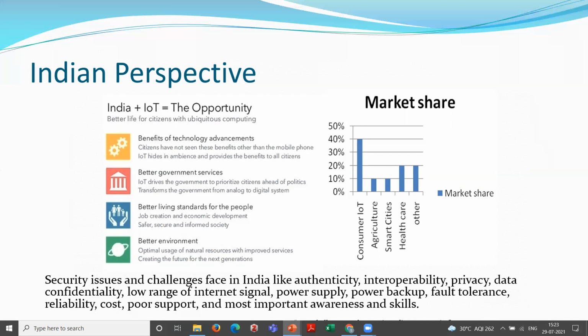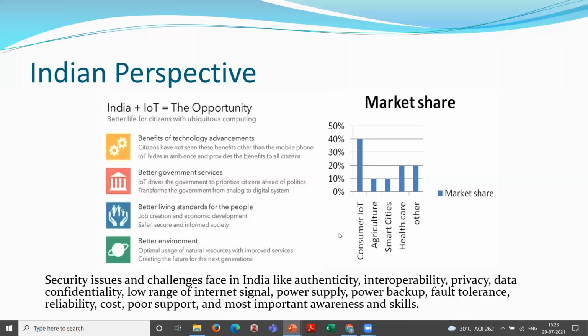Then better living standard, obviously with IoT devices our standard of living is improved, as well as a better environment, for example for the segregation of dry and wet waste. For that, if we are using IoT devices, the work is easy and the environment is also improved. So these are the opportunities, and this is where India stands in market share.